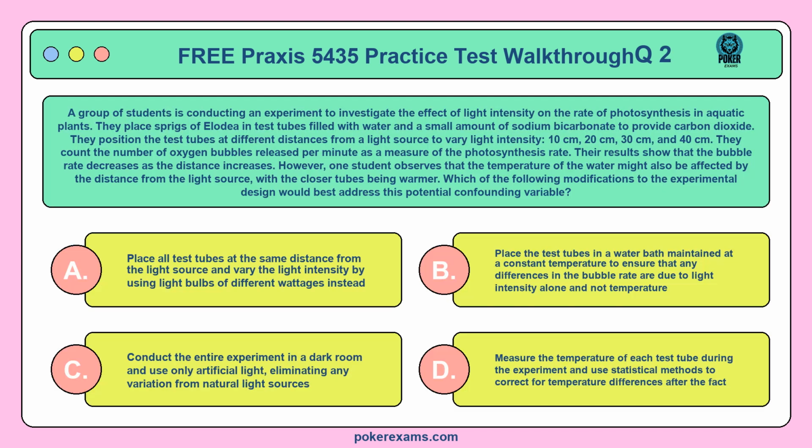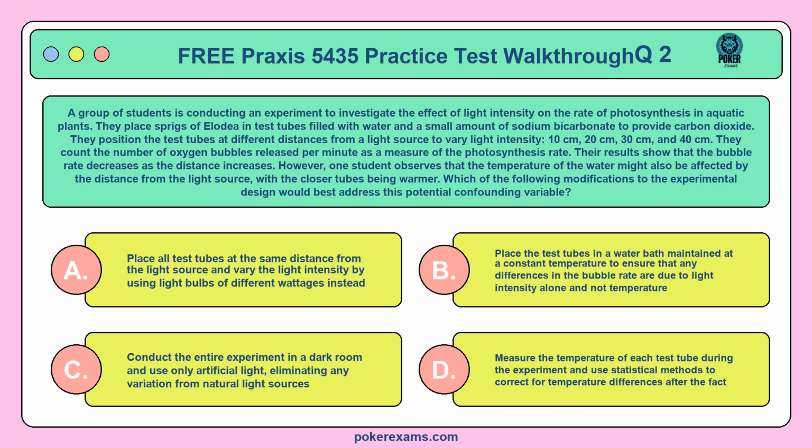Question 2. A group of students is conducting an experiment to investigate the effect of light intensity on the rate of photosynthesis in aquatic plants. They place sprigs of Elodea in test tubes filled with water and a small amount of sodium bicarbonate to provide carbon dioxide. They position the test tubes at different distances from a light source to vary light intensity: 10 centimeters, 20 centimeters, 30 centimeters, and 40 centimeters. They count the number of oxygen bubbles released per minute as a measure of the photosynthesis rate. Their results show that the bubble rate decreases as the distance increases.